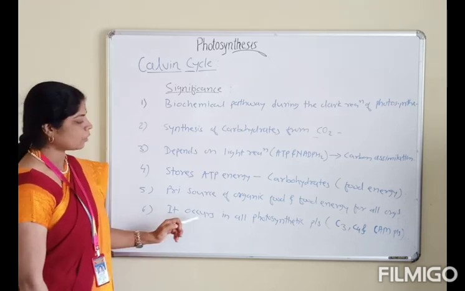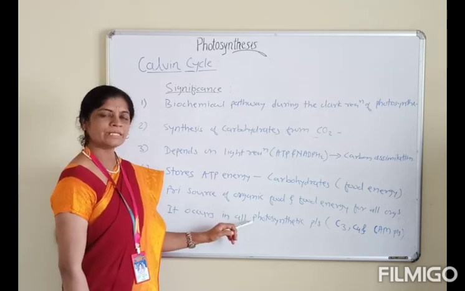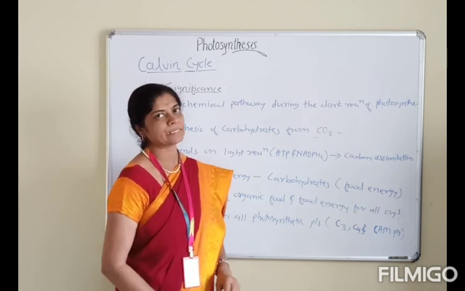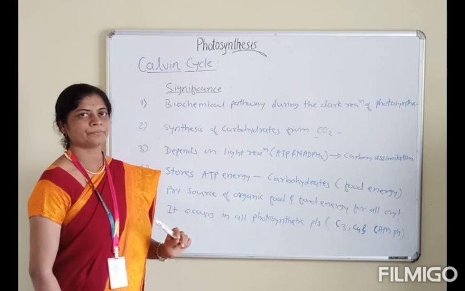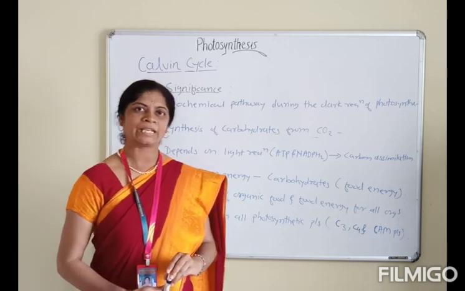This Calvin cycle occurs in all photosynthetic plants, that is C3 plants, C4 plants and CAM plants. This is about the significance of the Calvin cycle. I think you understood all about the Calvin cycle.